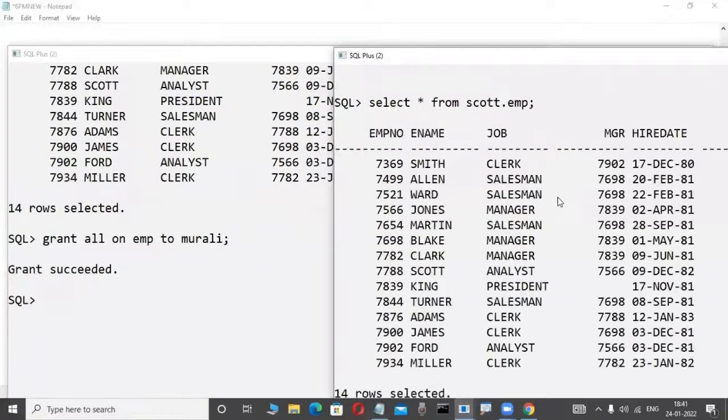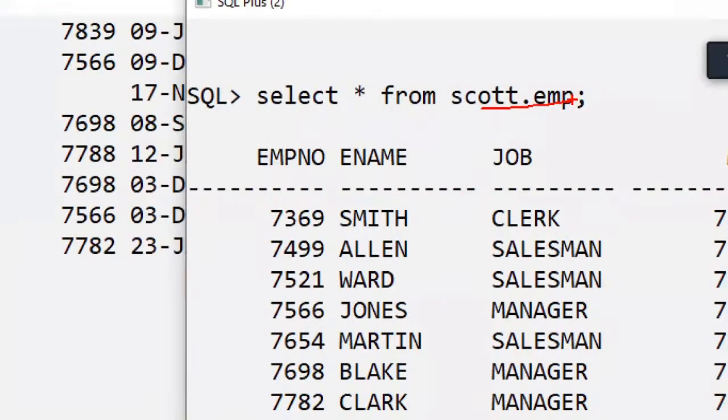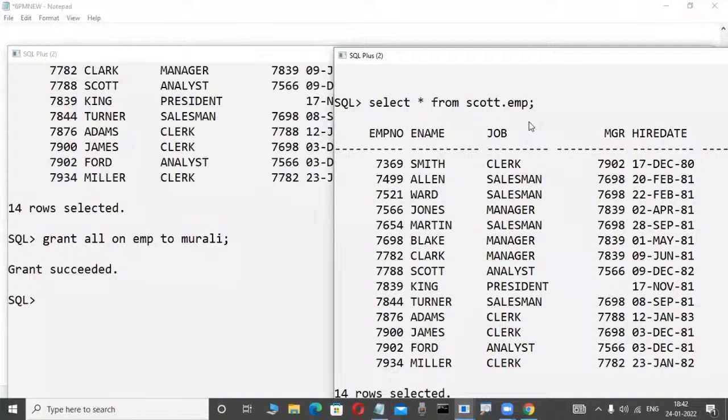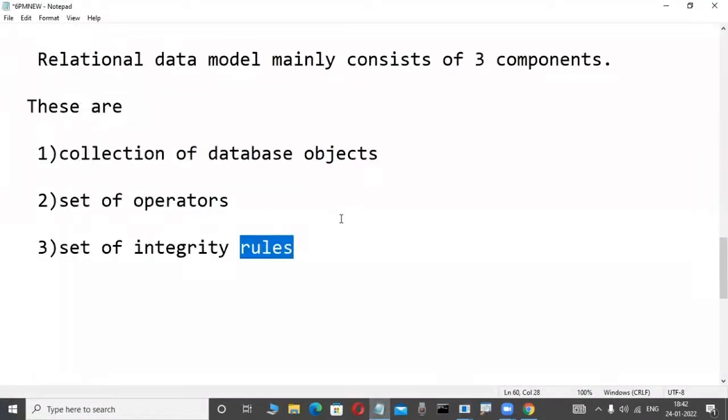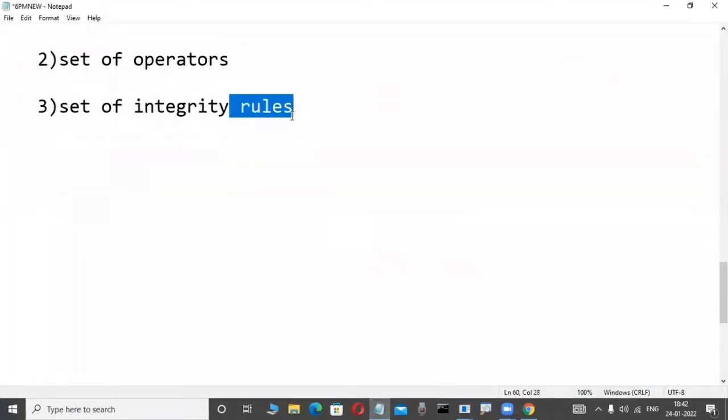Yes, it is working. Observe here. In place of username dot object name, in a real-time project a synonym is used. So many big concepts, like database link, are there. Now, understood or not? Always, relational data model products work based on a set of rules only. Understood or not?